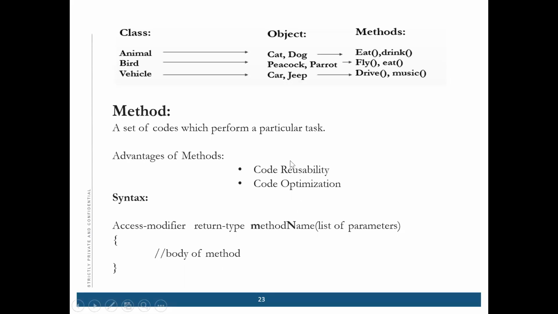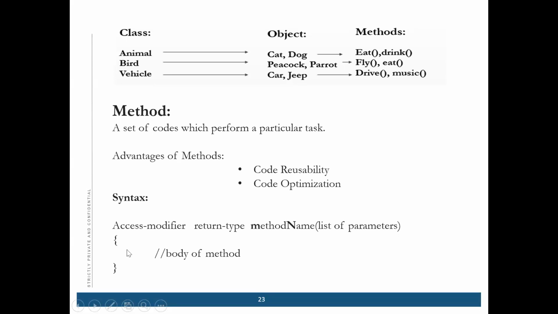We can make one method and call it in both these two classes and get code reusability and optimization. Means what is optimization? When you are writing a code, you can write it in such a way that it will be very fast, and it will help your project to execute fast. That is optimization. Understood? Any doubt till now? What is class? What is object?